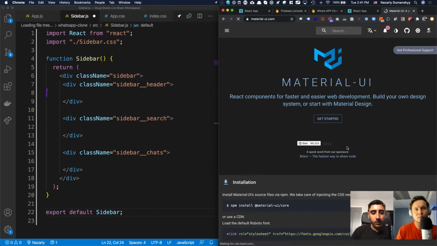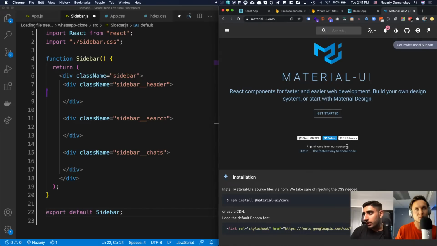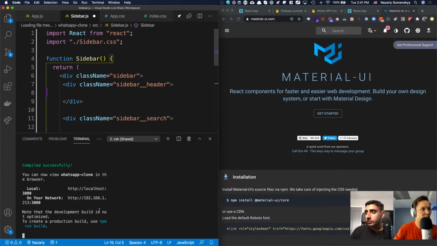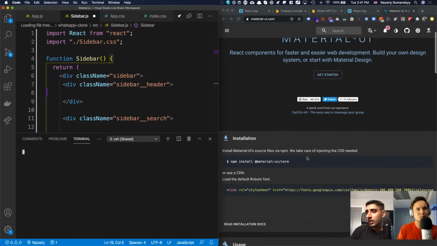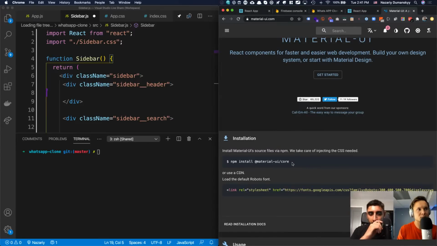And what we want to do is the following command. So let's open up the terminal. Command J, terminal. Okay, I see the terminal, but I can't write in it. Yeah, you can't write in it. So now I'm going to open up a second terminal. You should be able to see a second terminal.